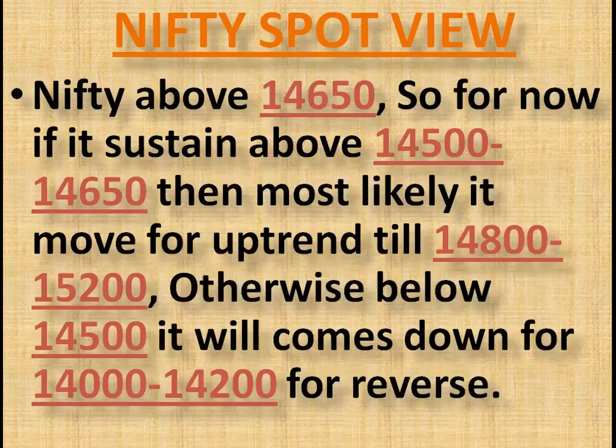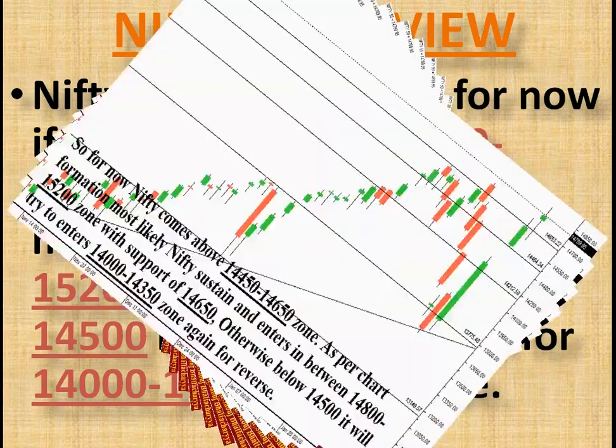Let's come to the point. Nifty above 14,650. So for now, if it sustains above 14,500 to 14,650, then most likely it will move for an uptrend till 14,800 to 15,200. Otherwise, below 14,500 it will come down to 14,000 to 14,200 for reversal. Let's come to the Nifty chart.